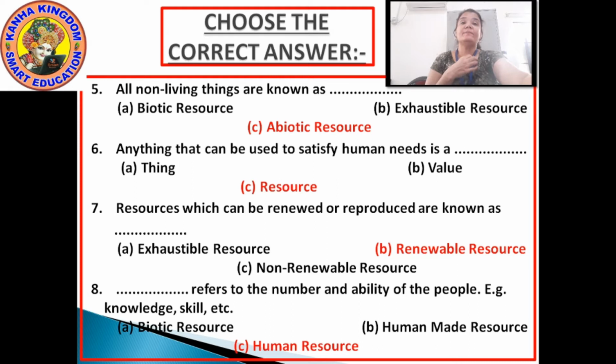Okay, number F. Anything that can be used to satisfy humans' need is a, whatever satisfies the needs of a human is a thing, but what is it? Value? No. Resource? Yes. Anything that can be used to satisfy human needs is a resource. We call it a resource. Next, number G.